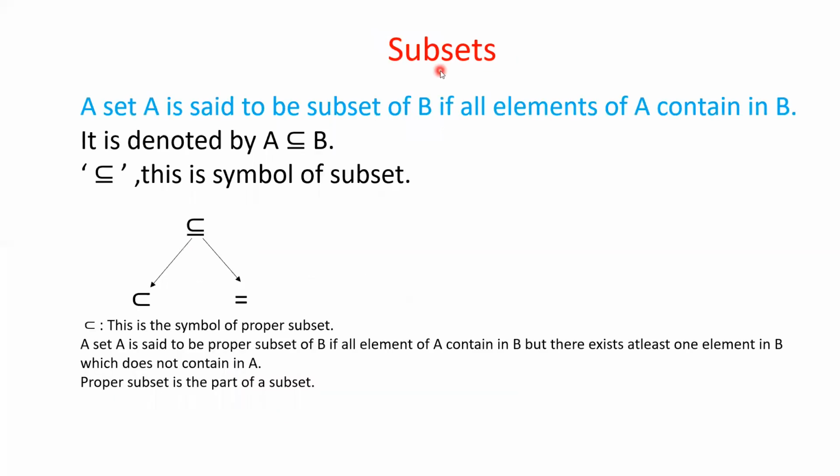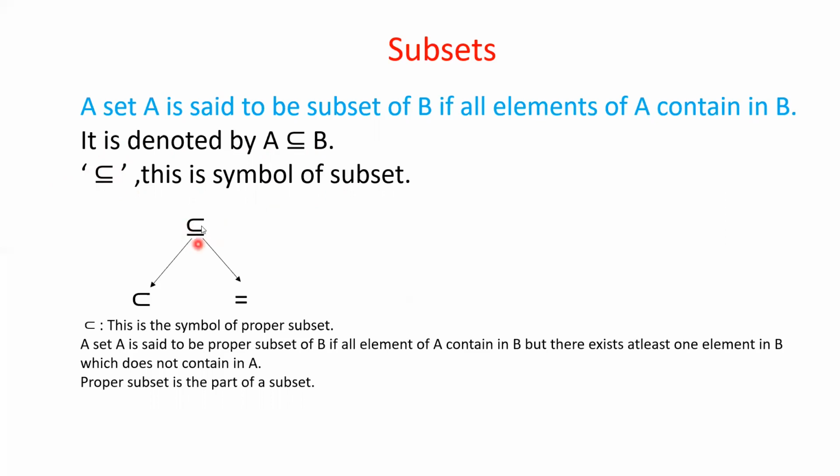Next, what is the subset of a set? Subset means that is the part of a set. What is the definition of subset? A set capital A is said to be a subset of a set B if all elements of A are contained in B. If all elements of A are contained in B, we say that A is a subset of B. It is denoted by A ⊆ B. This is the notation of subset.